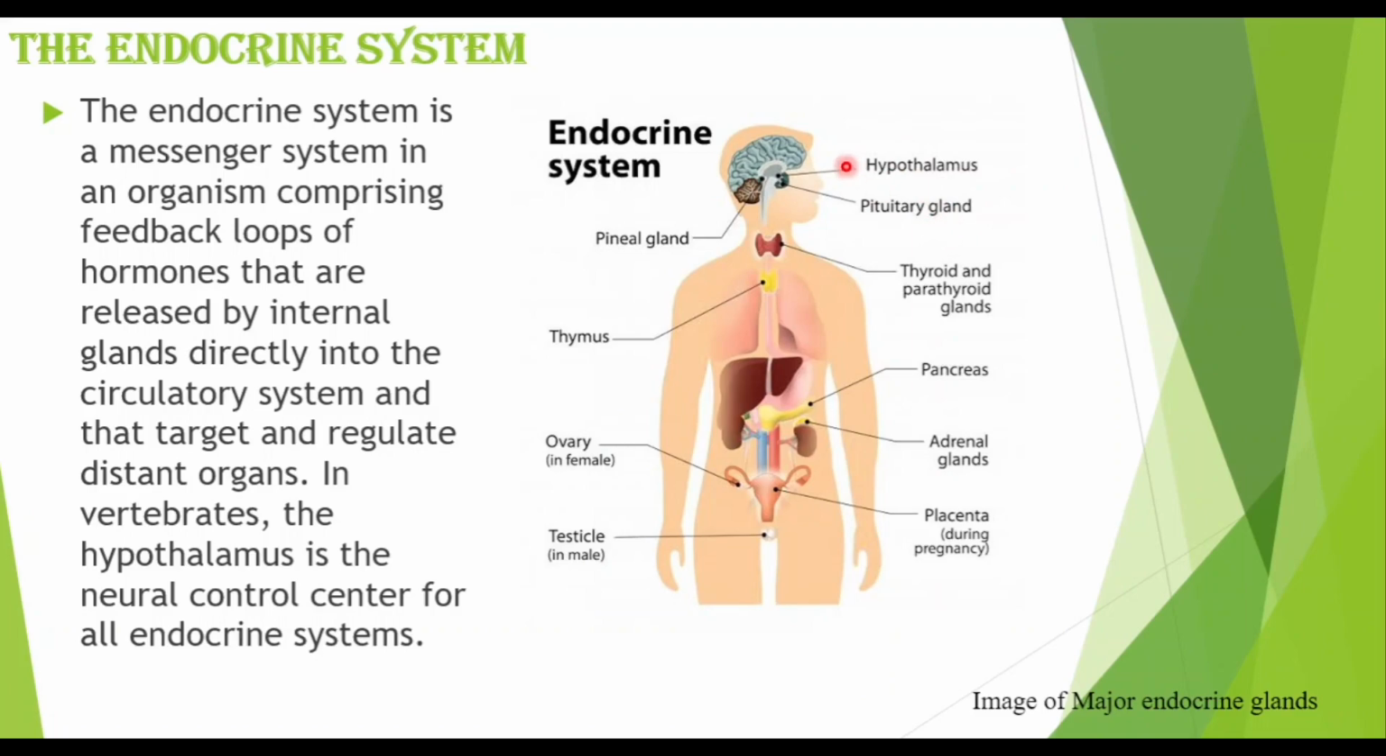What is a gland? A gland is just any structure that makes and secretes a hormone. So any structure that makes and secretes a hormone is called a gland, and the master gland is called the pituitary gland. So that's this gland here. This is the master gland, but the hypothalamus is the control center for the entire endocrine system.